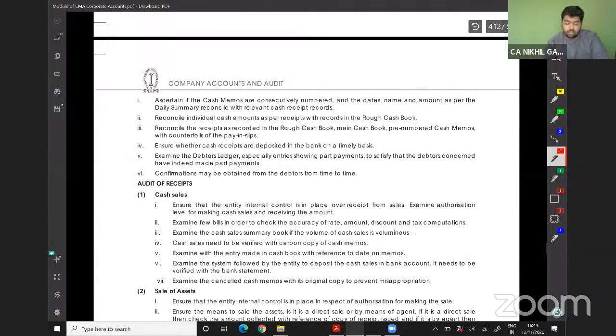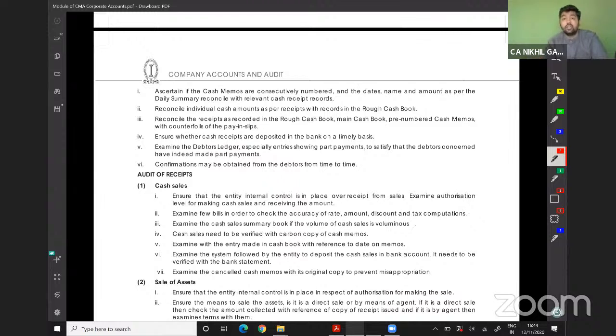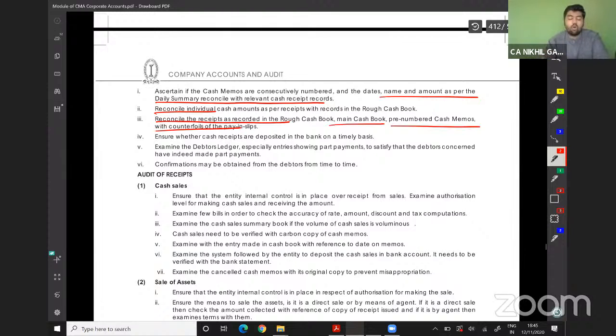After ascertaining that the cash memos are consecutively recorded by number, date, name and amount, reconcile them as per the daily summarized record with the relevant cash receipts record. Reconcile individual cash amounts as per the receipts with the records in the rough cash book. Reconcile the receipts in the rough cash book, by number, with the pre-numbered cash memo counterfoils. Ensure whether the cash receipts are deposited in the bank on a timely basis, which is the most important one.